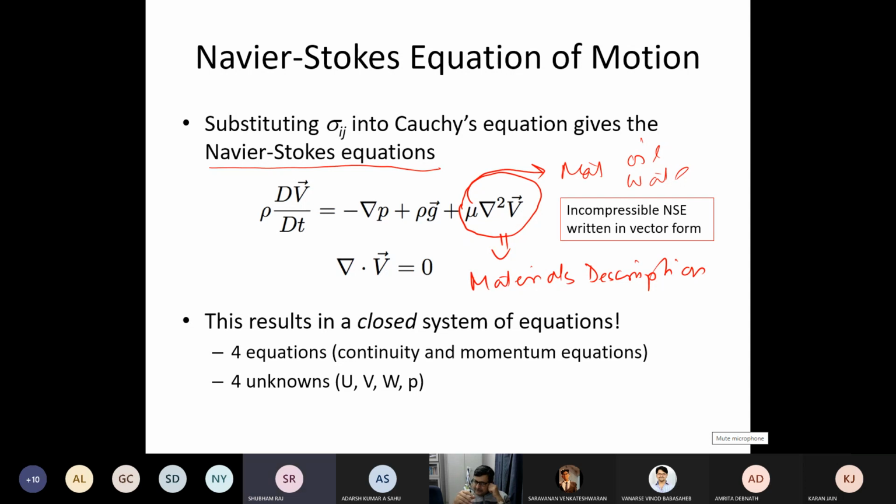This is an interesting equation. Now to give you a challenge, there is no analytical solution of this equation. The analytical solution of this equation is yet to arrive.